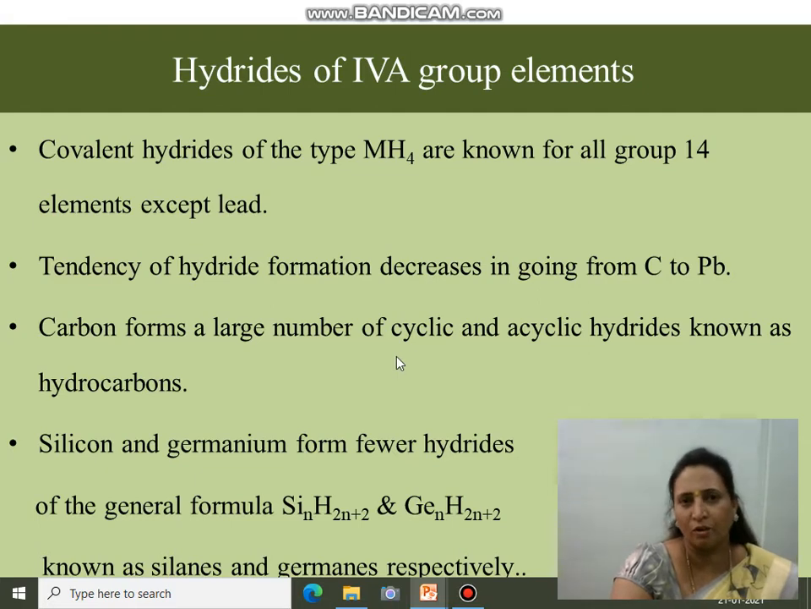Carbon forms a large number of hydrides, such as cyclic hydrides, which are known as hydrocarbons. Silicon and germanium form fewer hydrides, having formulas SinH2n+2 and GenH2n+2, which are known as silanes and germanes.